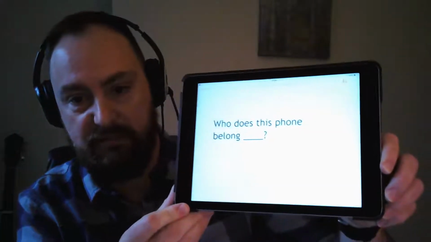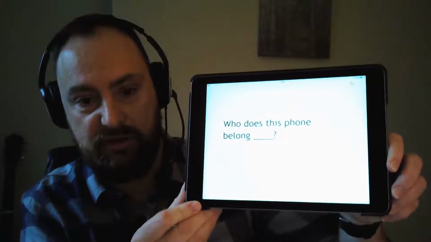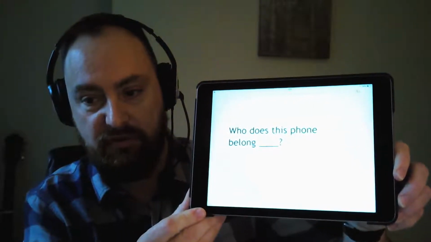Only one gap here. Some of the sentences have 1, some of them have 2, but it's always a preposition. Let's see, I'm going to hold that back a little bit then. Maybe I don't look so weird. So who does this phone belong to something? Who does this phone belong?